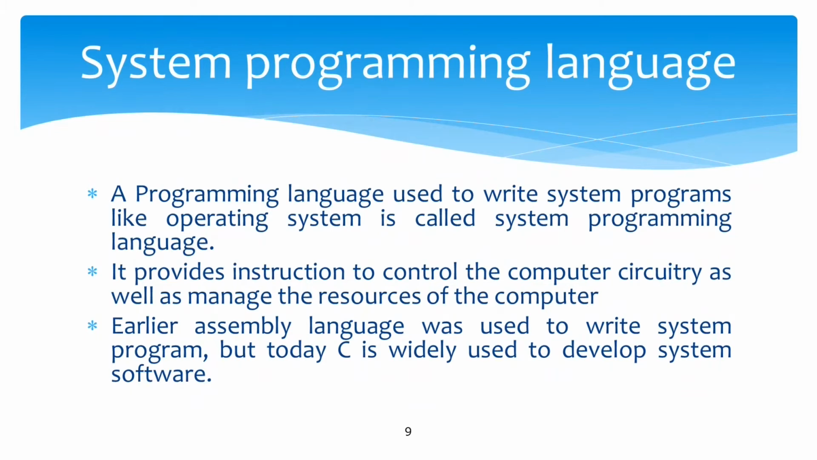Now, let us try to understand system programming language. A programming language used to write system programs like operating system is called system programming language. It provides instructions to control the computer circuitry as well as manage the resources of the computer. Earlier, assembly language was used to write system programs, but today you can write these system programs in C language also.